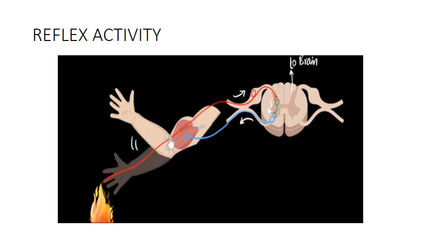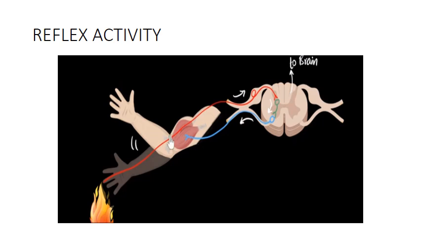and the spinal cord gives motor information to the motor neuron, and this motor neuron will supply the effector or target organ. Here the target organ is the flexor muscles of the hand, that is the biceps muscles. So the motor neuron gives stimuli to the biceps muscles, and the biceps will contract. That will help our hand contraction, and so our hand is moved away from the hot object. This is the mechanism of reflex activity.